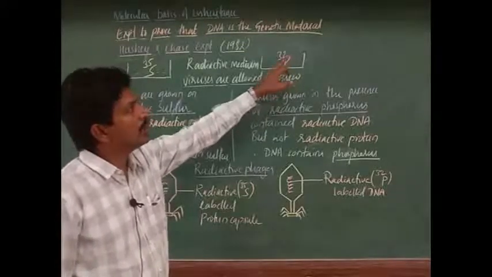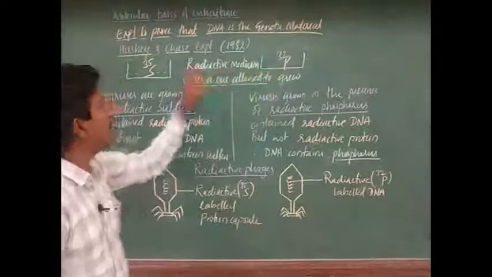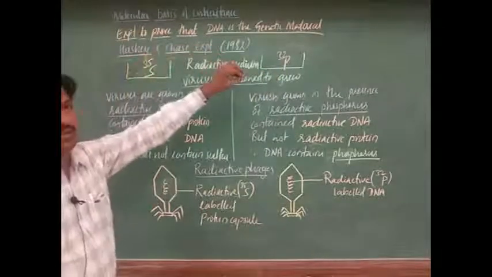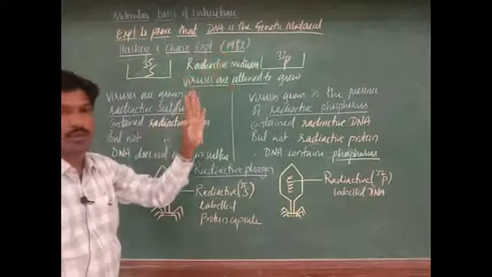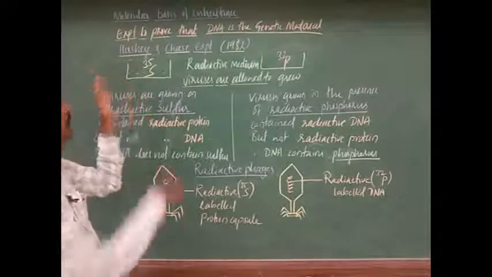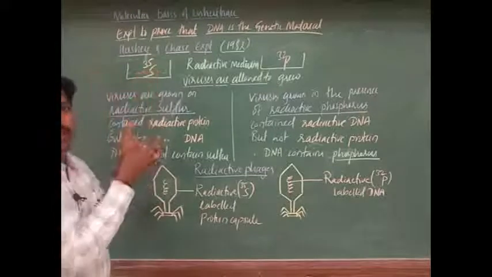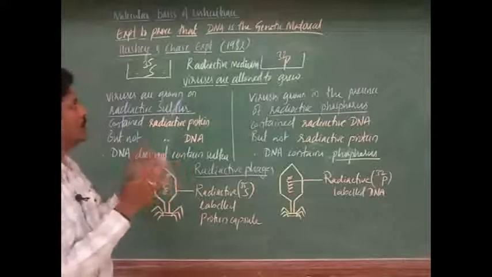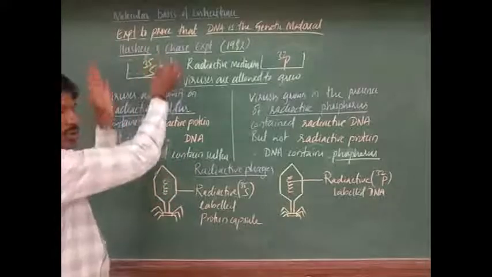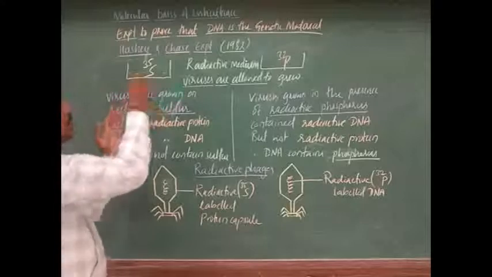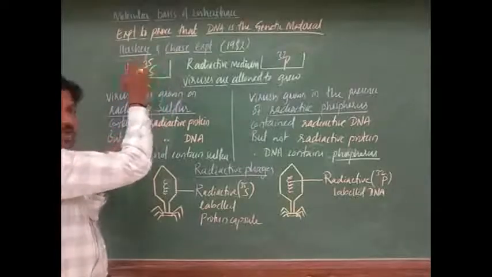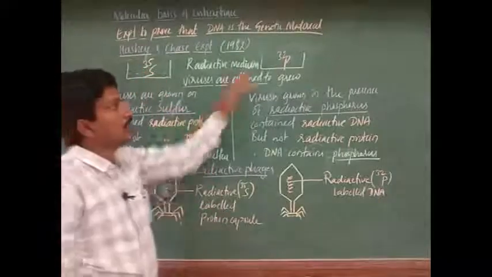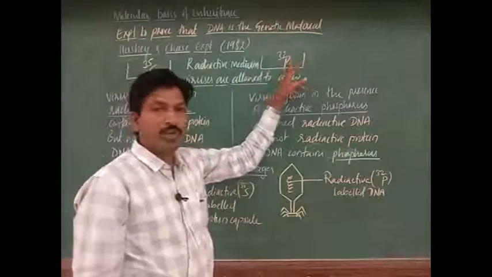Here the remaining is normal sulfur, here normal phosphorus is there. Don't think that it is only sulfur and phosphorus. It's a culture medium, you remember. It's not only a chemical like sulfur; it's a nutritive medium which contains this sulfur. Instead of normal sulfur, what did they use? Radioactive sulfur is used. In the other medium, radioactive phosphorus is used.